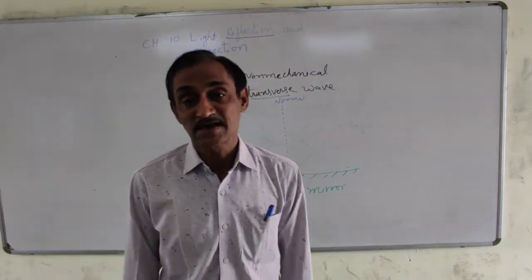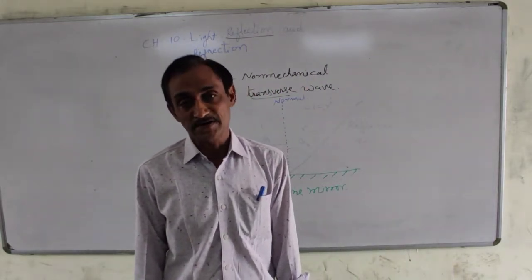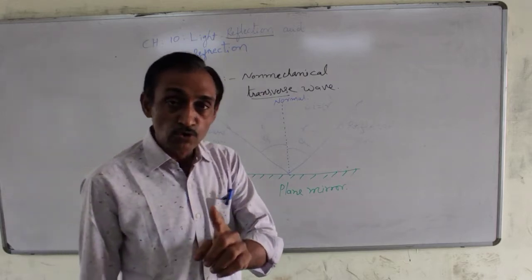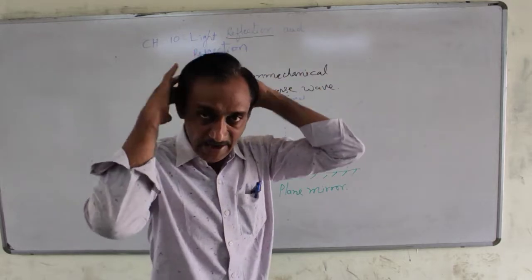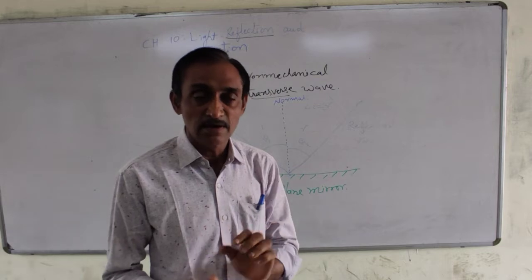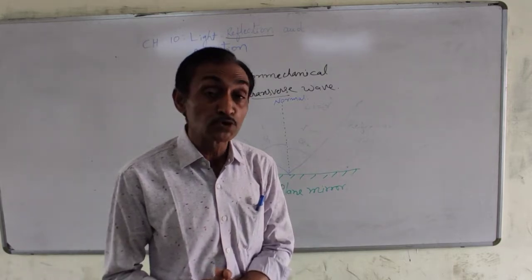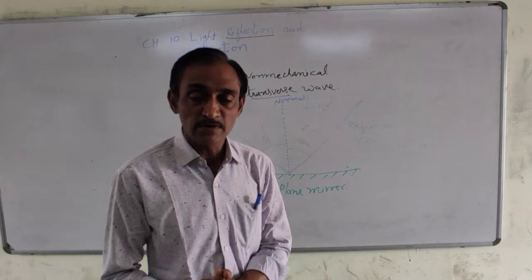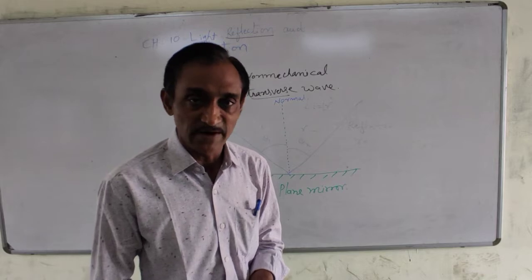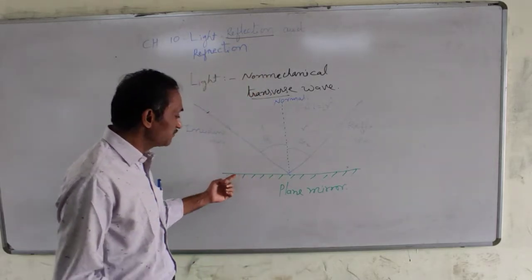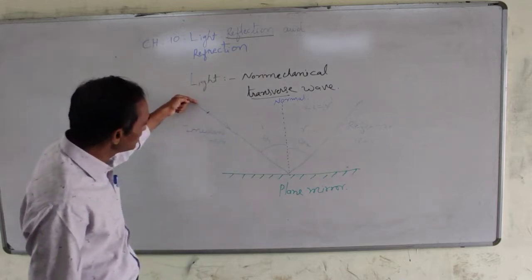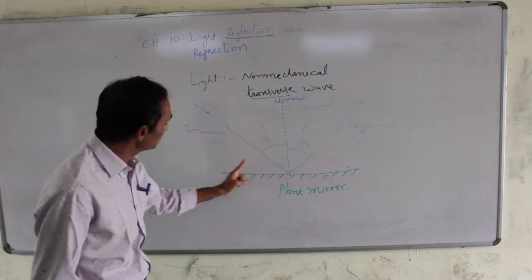Now let us understand laws of reflection. Consider a plain mirror which we use in our house to comb our hair. Mirror is a small, simple but useful device to observe reflection. We can see our image when we are in front of plain mirror. Consider a plain mirror arranged horizontally. Now let a ray of light be incident at some point on the mirror. This is incident ray.